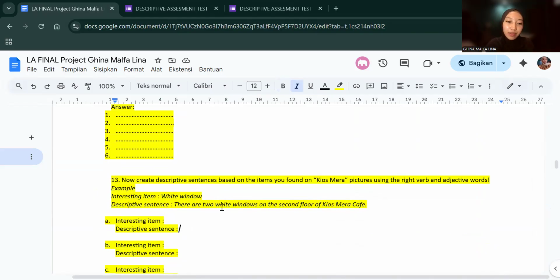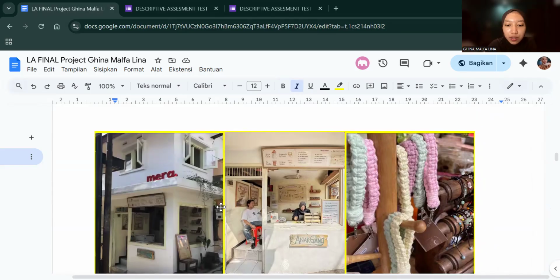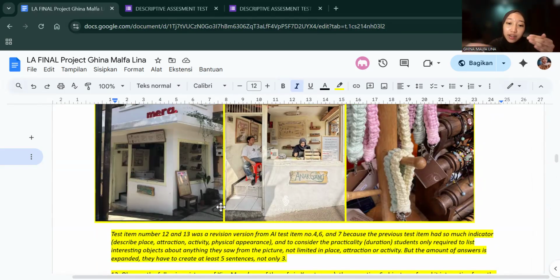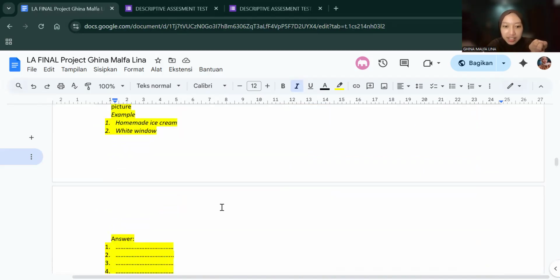I also added an example of a white window here. The aim of these test specifications is to ease the students in creating the full descriptive text. That's why the previous activity is to create descriptive sentences, which will be used in the descriptive text.